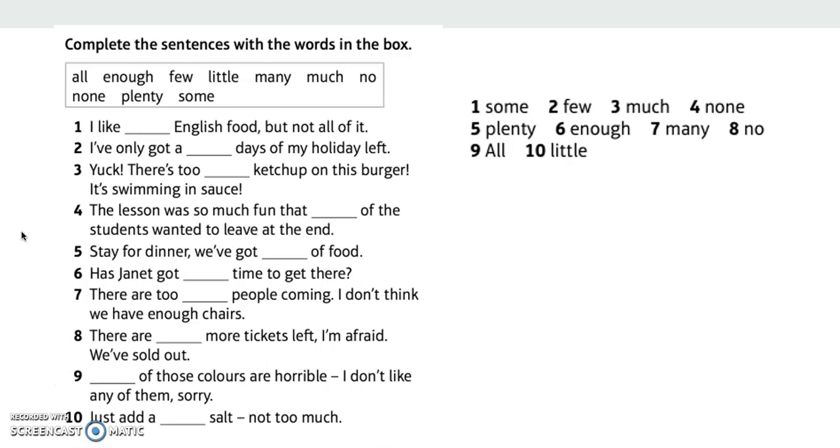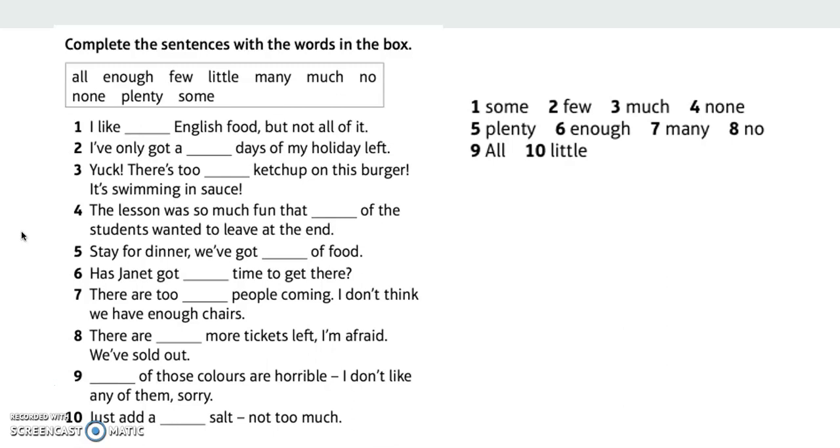8. There are no more tickets left. No more tickets left. Okay, that means zero. What is my clue? It says we have sold out. That means we have zero tickets now. 9. All of those colors are horrible. So all of them means what? I don't like any of them. That is my clue in the second sentence.